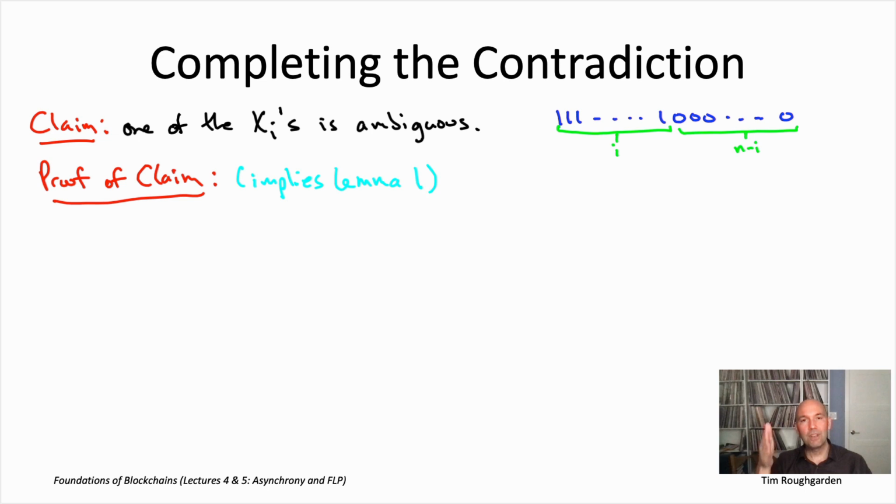If nothing else, when we flip that very last bit, the nth bit, and we get the all 1s input, at that point we will no longer be in a 0 configuration. We'll be in a 1 configuration by validity. So there will be some first coordinate, some first node, where when we flip it, we escape from the realm of 0 configurations and we're in something else. Maybe we're in a 1 configuration, maybe we're in an ambiguous configuration, but we're no longer in a 0 configuration. Call that i, the first bit flip that takes you out of the land of 0 configurations.